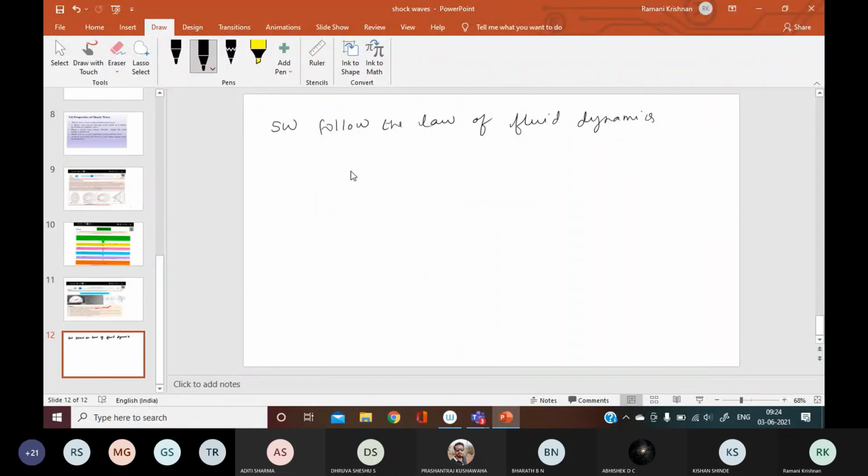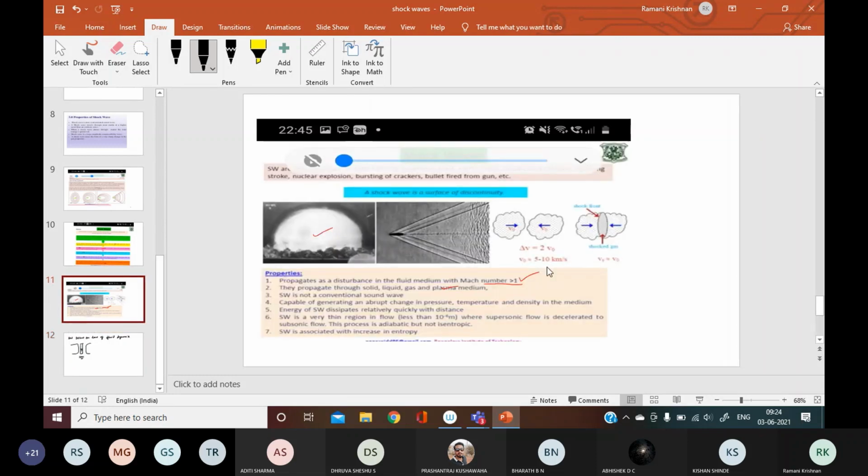this diagram I want to show, shock waves are produced in a very small region. If this is one medium and this is another medium, in this region shock waves are produced, and it is in a very small region of dimension less than 1 micrometer. That is this diagram. Can you see that? I will enlarge the screen.